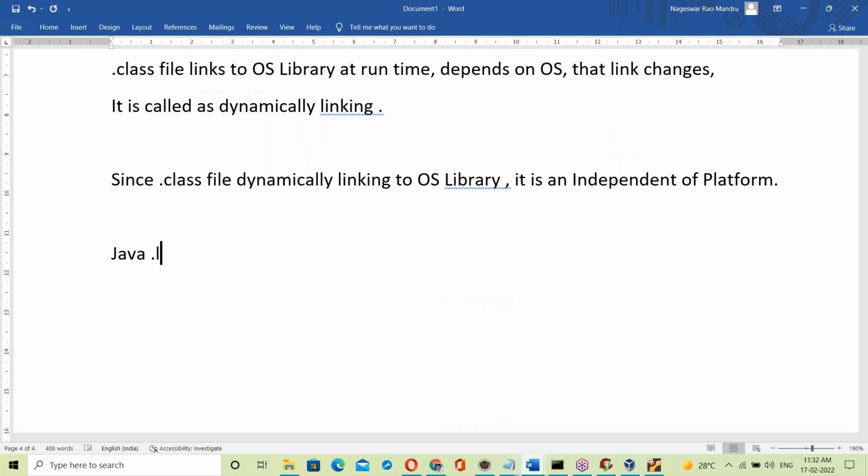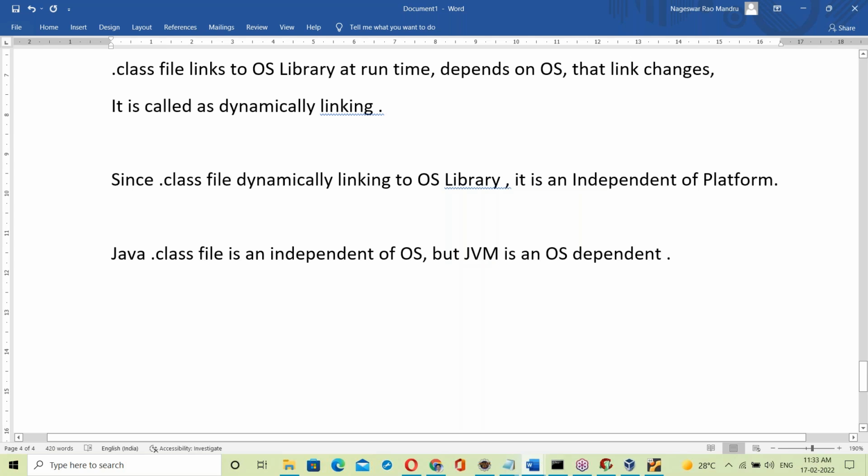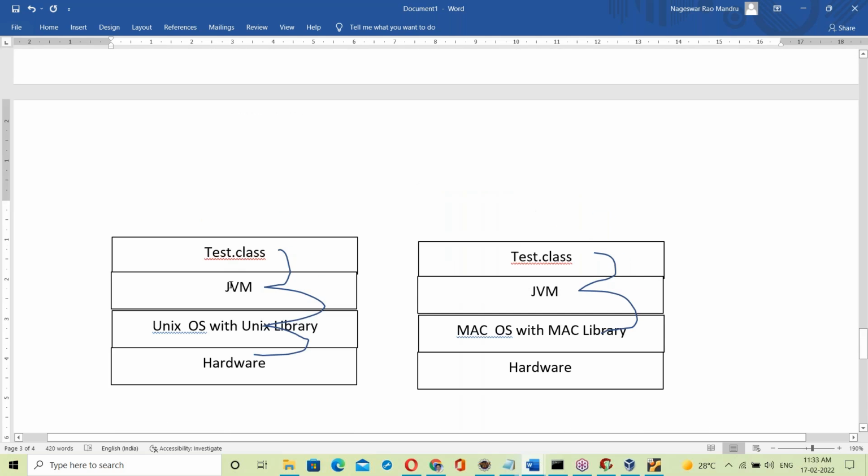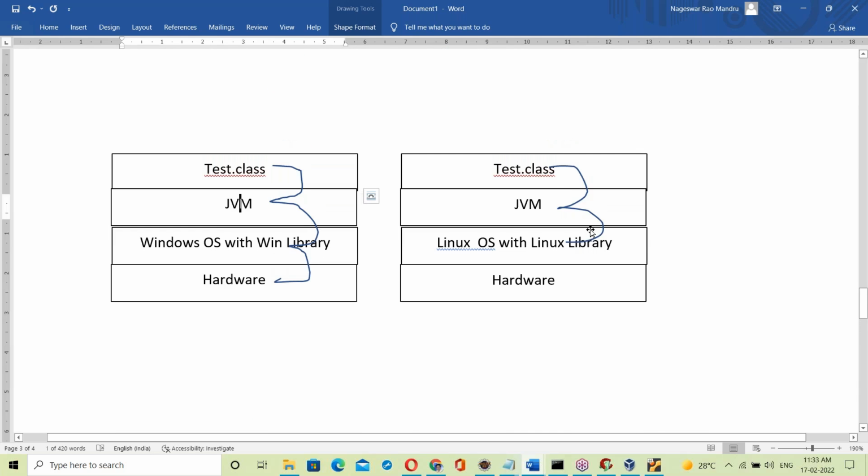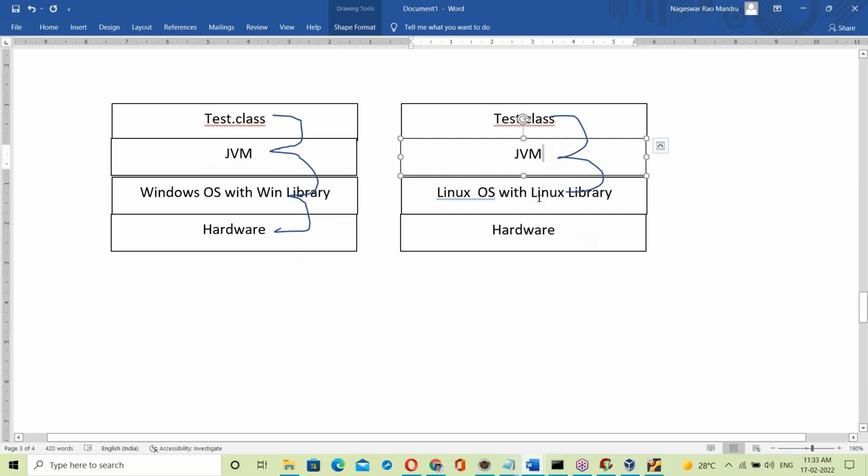See, the Java dot class file is independent of OS, right? But the JVM is OS dependent. The Java program is independent of OS, but the JVM is OS dependent.